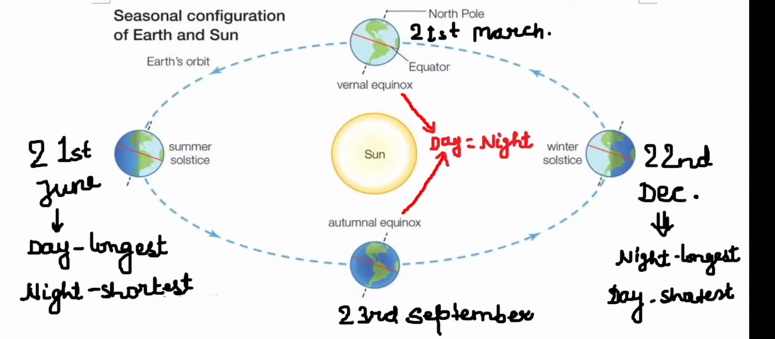Okay, and then in between these two positions are 21st March and 23rd September, which are called the equinox. This is a phenomenon where day and night are equal on every part of the earth.